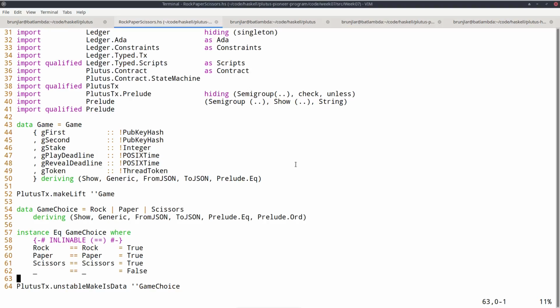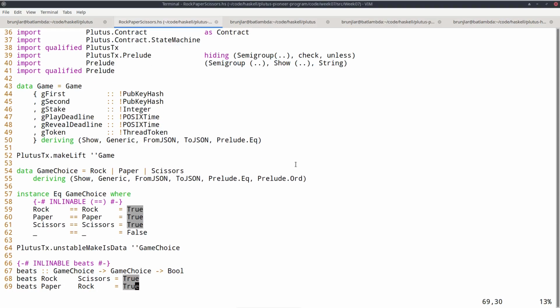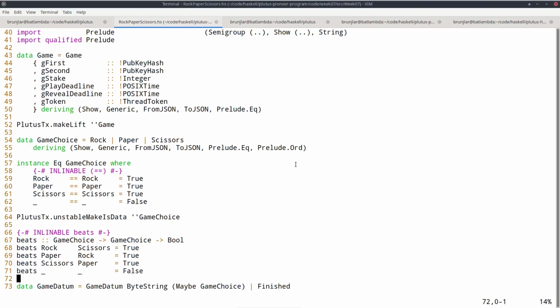So rock equals rock, paper equals paper, scissors equals scissors, nothing else equals anything else. And I suppose it will be helpful to implement a beats function that takes 2 of these choices and then says whether the first one beats the second. So rock beats scissors, paper beats rock, and scissors beat paper, and that's all.